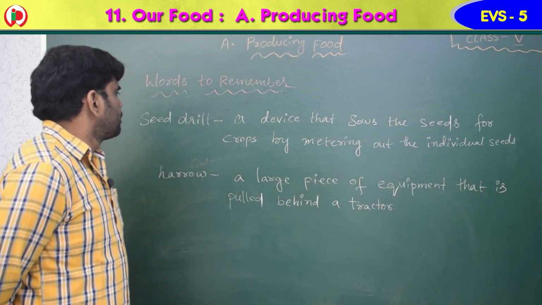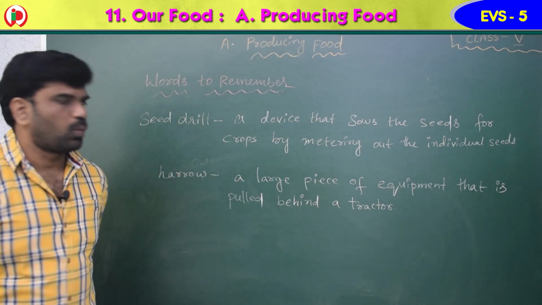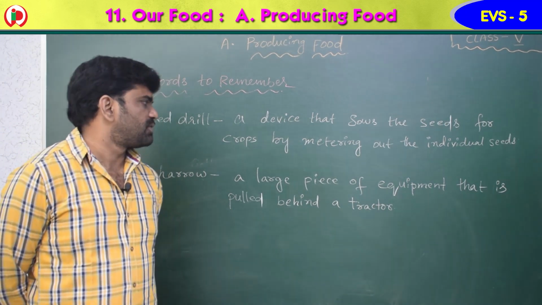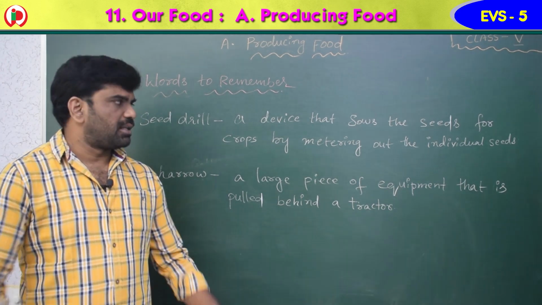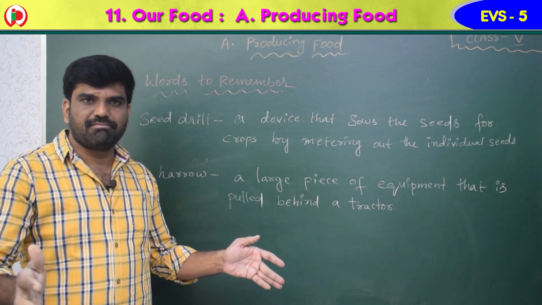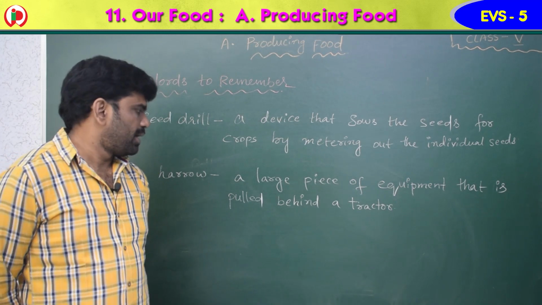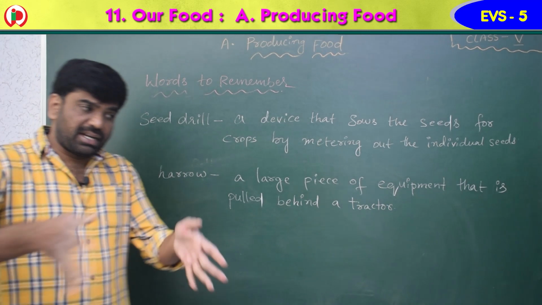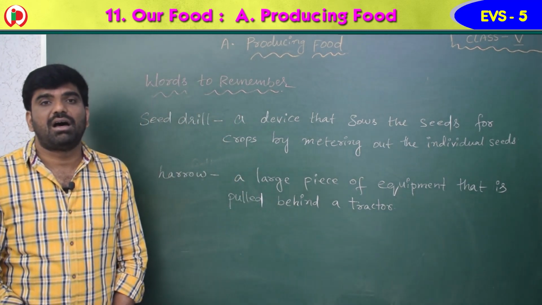Now see the words to remember. First one is seed drill. Second one is harrow. What is a seed drill? It is a device that sows the seeds for crops by metering out the individual seeds. That means individual seeds can be dispersed in a proper way with the help of this seed drill. Second one, harrow. A large piece of equipment that is pulled behind a tractor. The tractor will be there, and at the back of the tractor this equipment is pulled, which is called harrow.